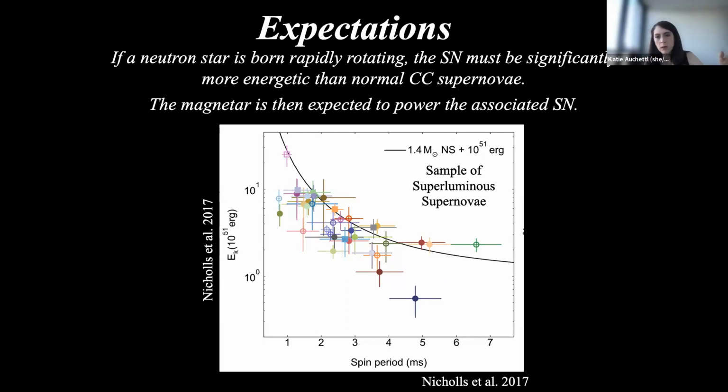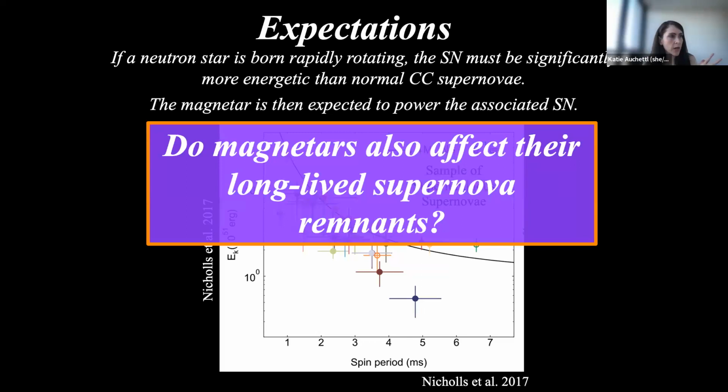And so, like I said, it's been suggested that they power the light curves of, say, supernova-related transients, such as long and short GRBs, superluminous supernovae, and other ones. But in particular, we want to consider how it would affect the supernova remnant, because that huge energy reservoir associated with the magnetar explosion should not only affect that initial transient detected in a transient survey, but really it also should affect the long-lived supernova remnants themselves. And so the question here is, do magnetars actually affect their long-lived supernova remnants? That's what we're going to test.